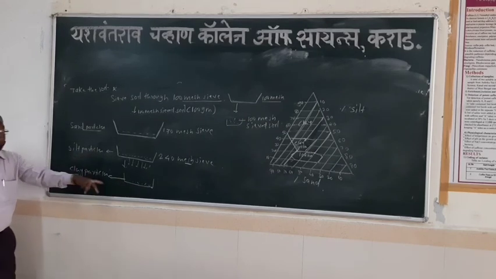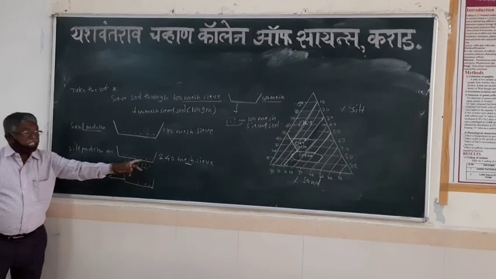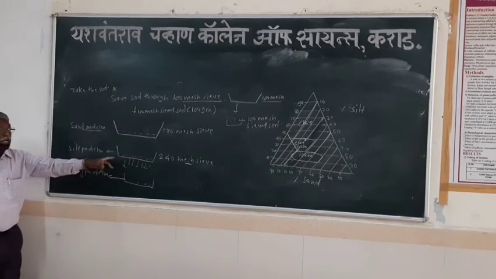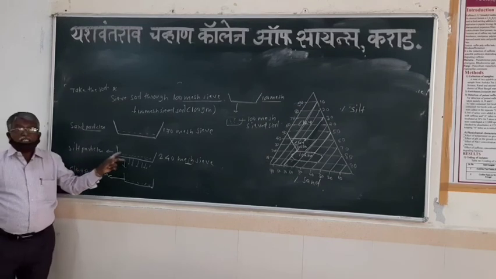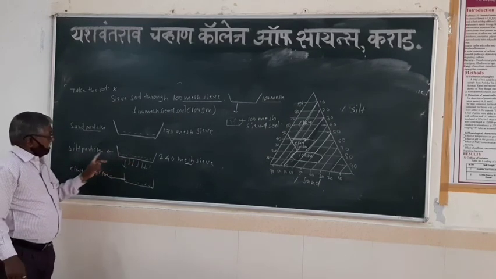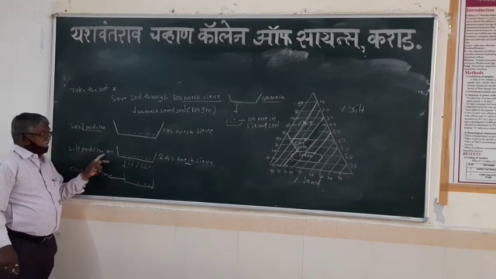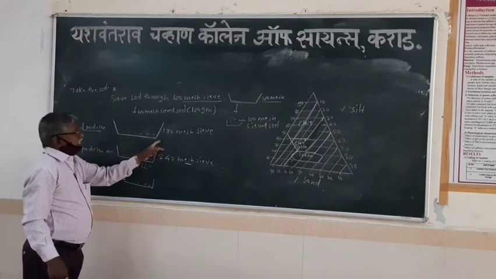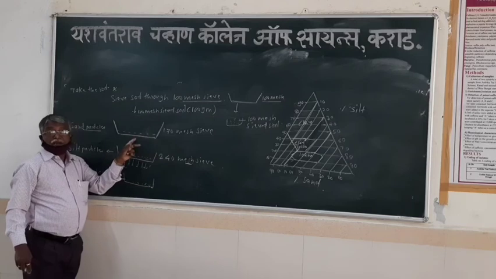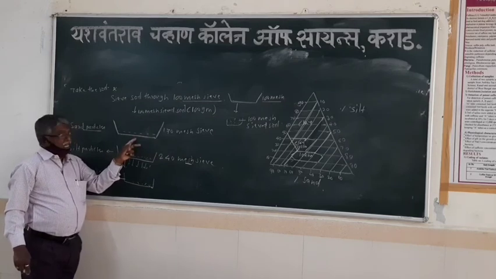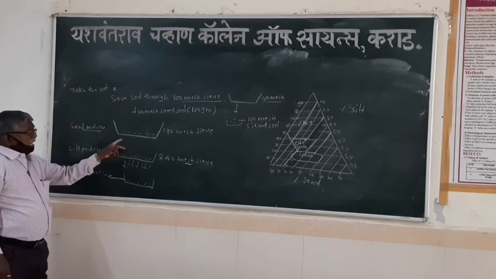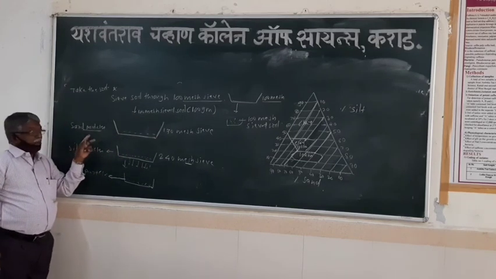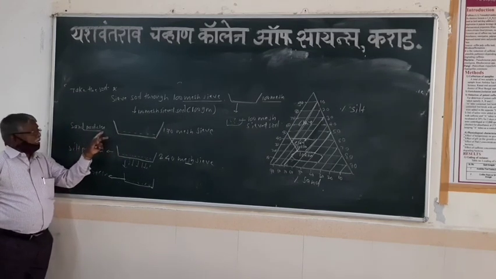The soil which remains in the 240 mesh sieve consists of moderate size particles, and these are the silt particles. And the soil particles which are retained in the 170 mesh sieve are the largest soil particles, and they are usually called sand particles.